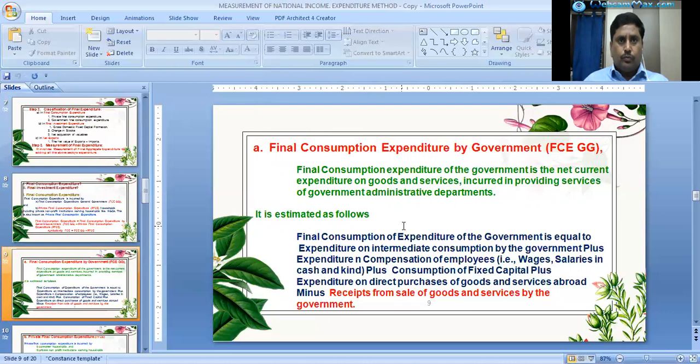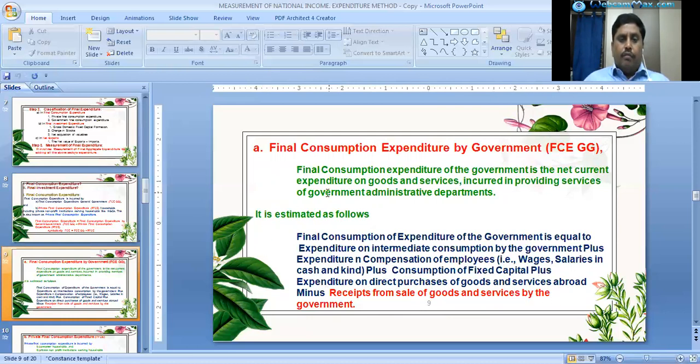One is expenditure on intermediate consumption by government, plus expenditure on compensation of employees, or expenditure on giving salaries and wages, and consumption of fixed capital, plus expenditure on direct purchase of goods and services abroad, minus receipts from sale of goods and services by the government.